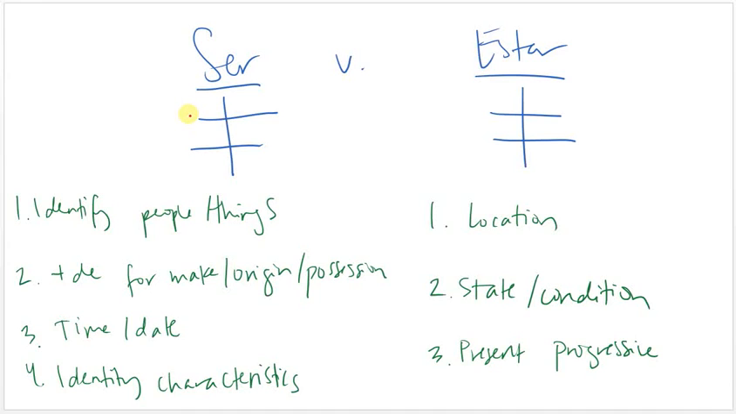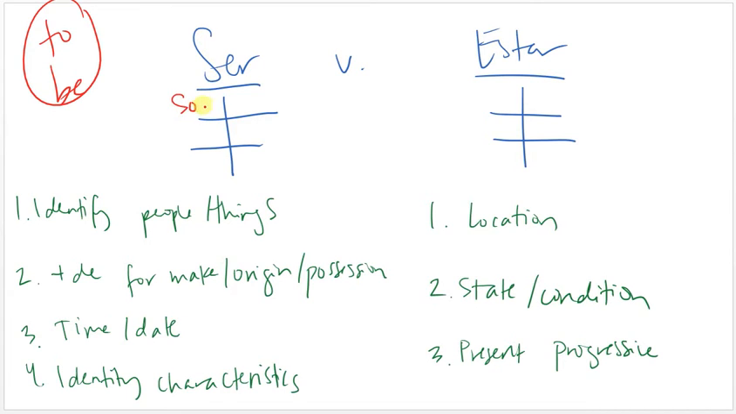Okay, now we're going to be reviewing the difference between ser and estar. Hopefully you remember that both of these mean to be, or not to be perhaps, but in different ways. So just going over the conjugations, remember that both of these have an irregular yo form.